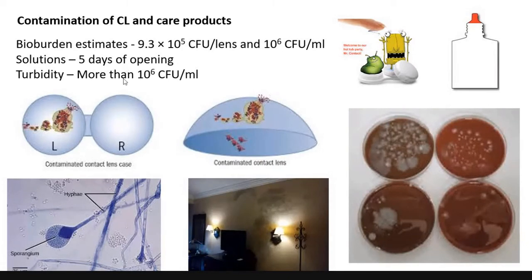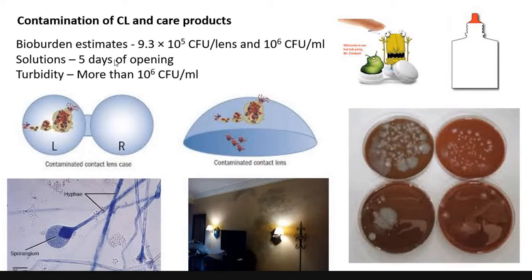But it is very difficult to say which bottle is contaminated and which bottle is not contaminated. The contamination we will come to know only based on the change in the color of the solution, so based on the turbidity. But for the solution to change in turbidity, the load of microorganisms should be more than 10 to the power 6 colony forming units.